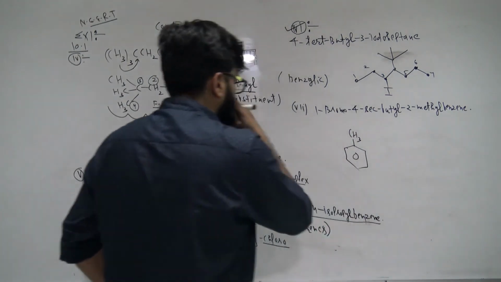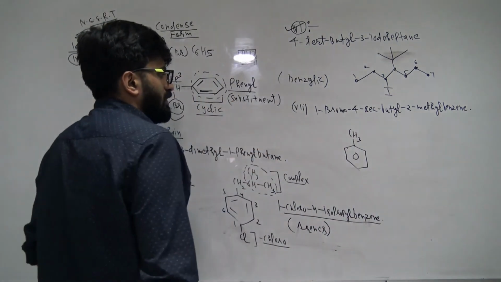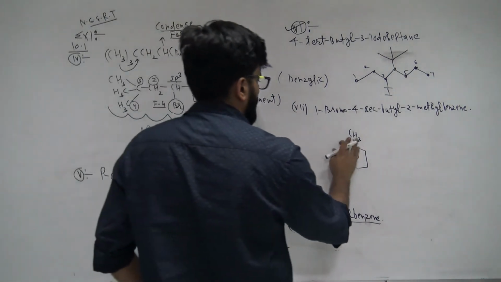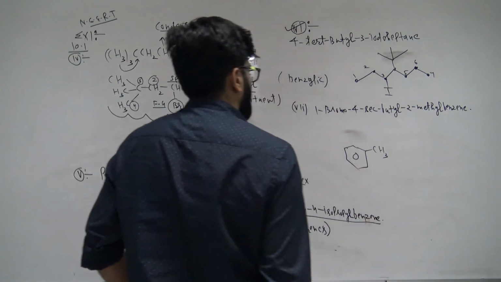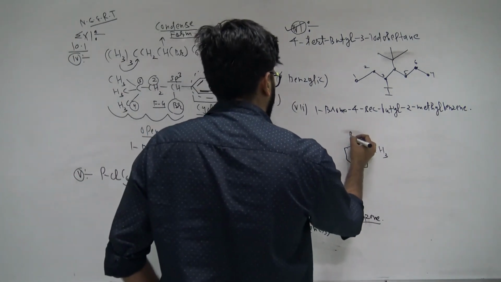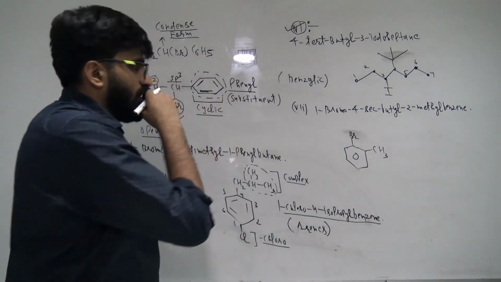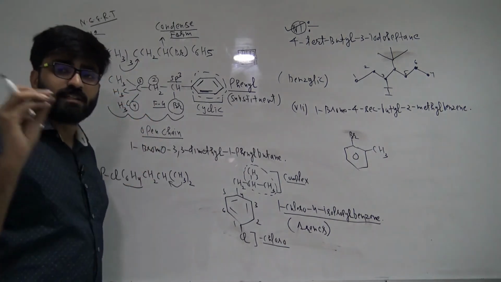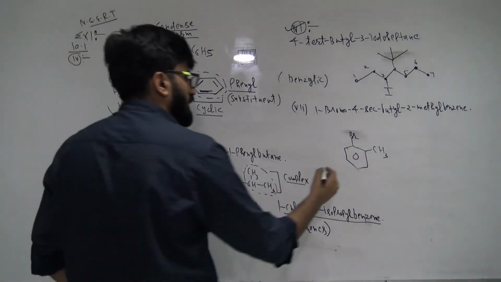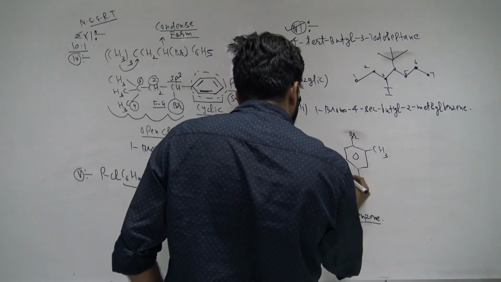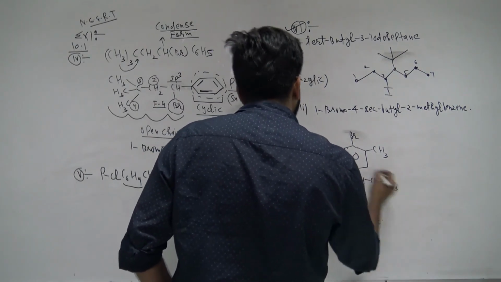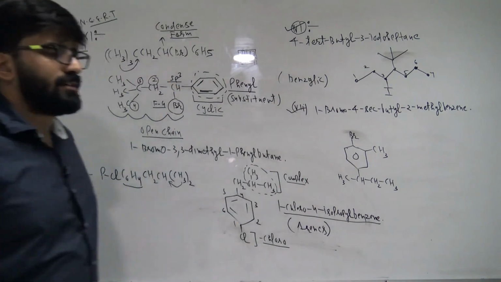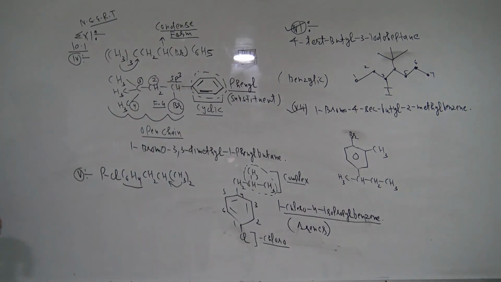Methyl and benzene. It is at second position, right? So I am writing here second position, methyl benzene. 1-bromo, at first position there will be bromo. At fourth position, secondary butyl. What is secondary butyl? When the second carbon of the butyl group is attached to the main chain. So these are the structures. Right, guys? So these kind of questions can be asked on IUPAC naming.